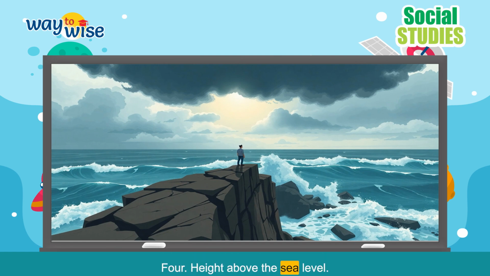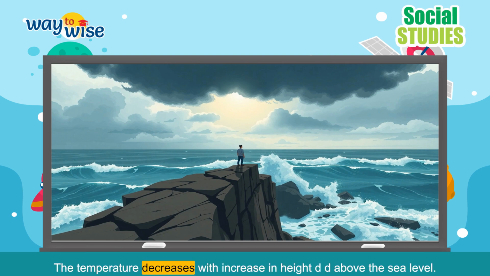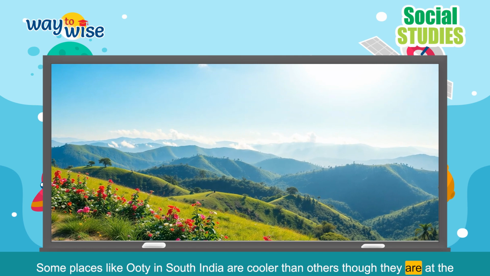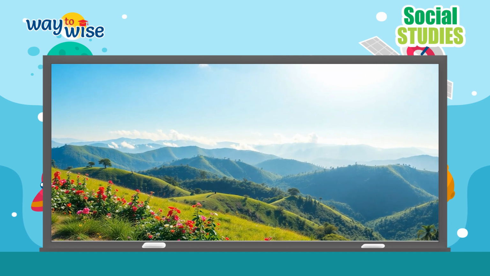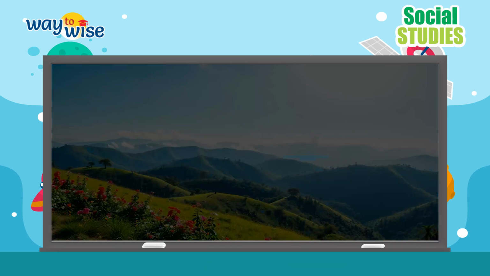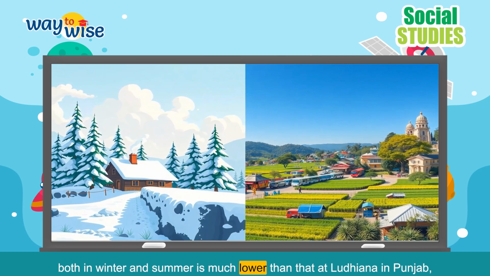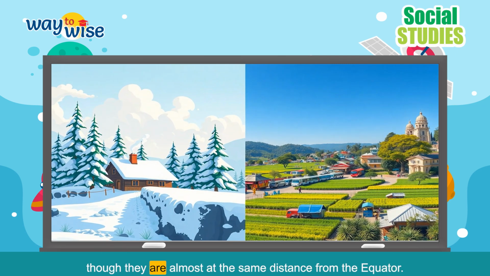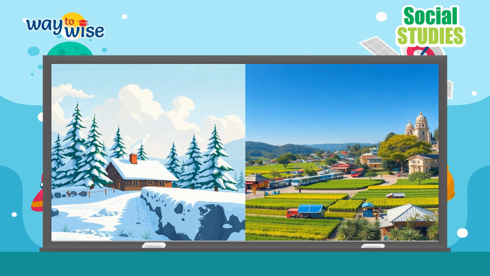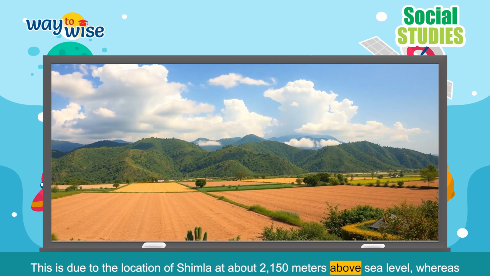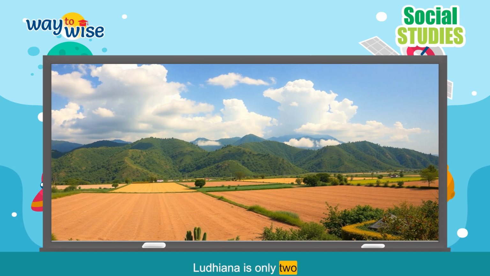4. Height above the sea level. The temperature decreases with increase in height above the sea level. Some places like Ooty in South India are cooler than others, though they are at the same distance from the equator. This is due to height above sea level. For example, the temperature at Shimla, both in winter and summer, is much lower than that at Ludhiana in Punjab, though they are almost at the same distance from the equator. This is due to the location of Shimla at about 2,150 meters above sea level, whereas Ludhiana is only 250 meters above sea level.